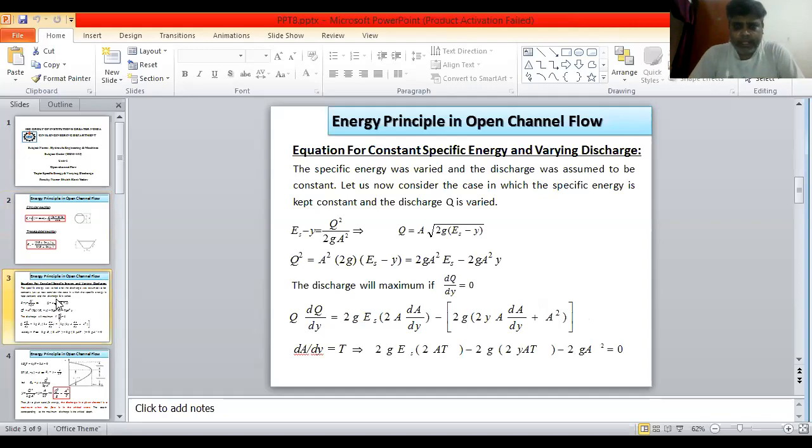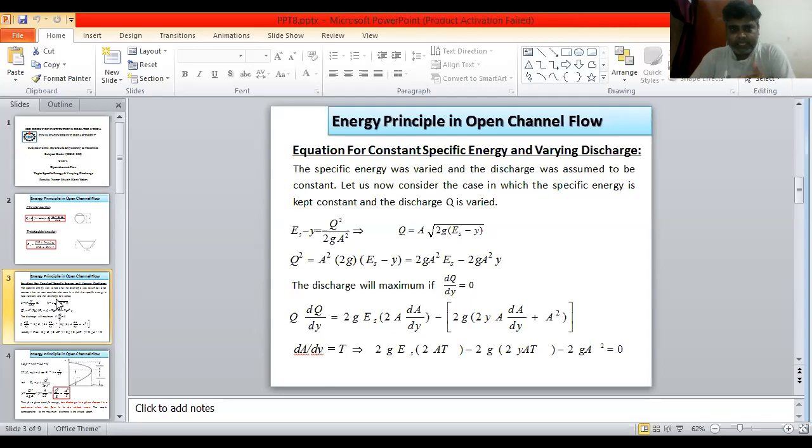Now the specific energy was varied and the discharge was assumed to be constant. Let us now consider the case in which the specific energy is kept constant and the discharge is varied. So, it is clear that earlier the specific energy was varied and the discharge was assumed to be constant.